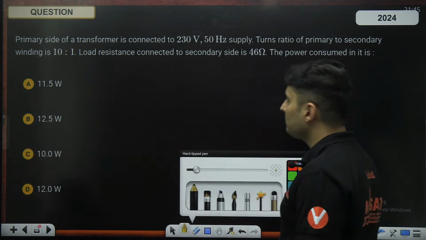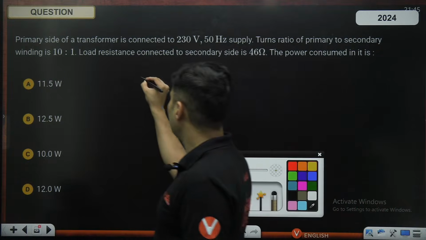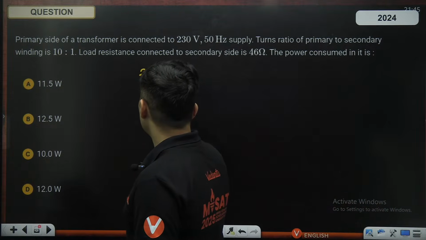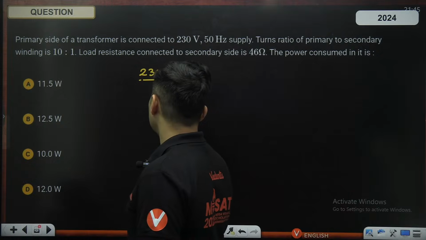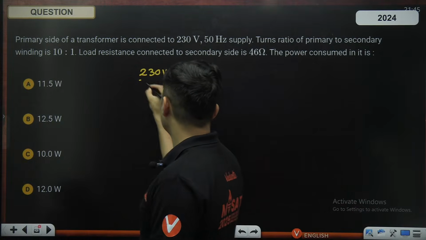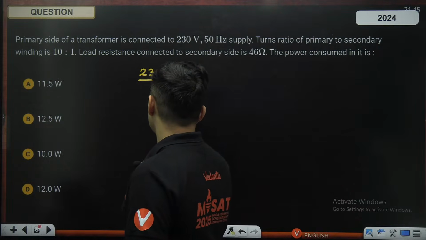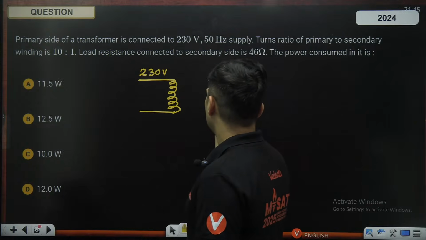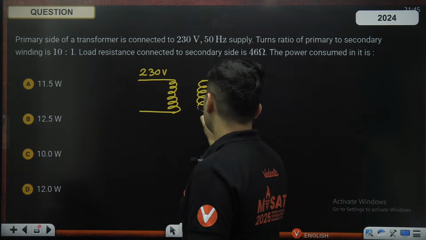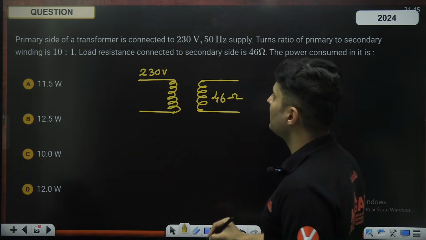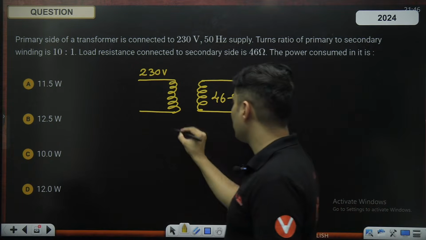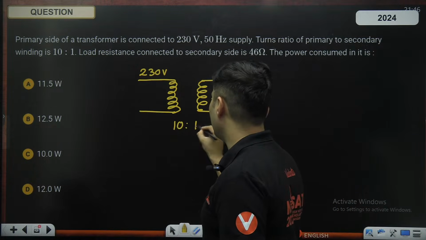Okay, let's see. So we have 230 volts on the primary side. If you talk about the secondary side, it has 46 ohms resistance. Winding ratio is given. This is 10 is to 1.